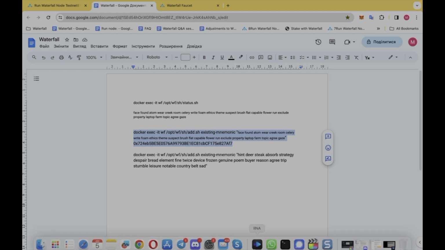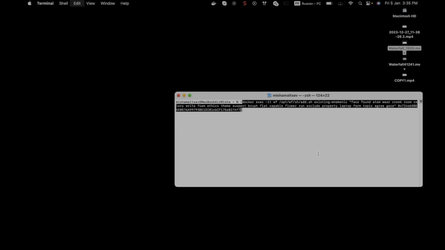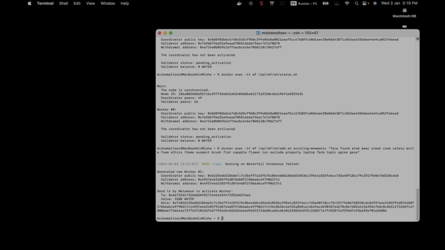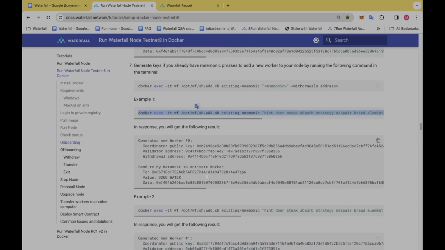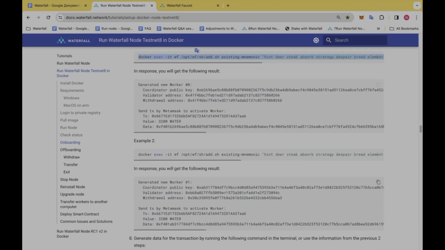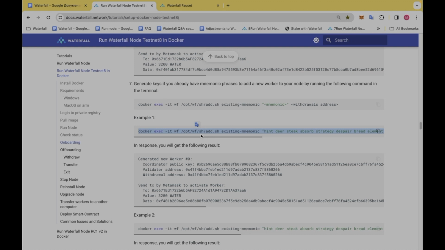Let's execute it and wait a little bit. Okay, we have successfully added worker 1. Let's move forward. So guys, as you understood, you can add more workers with this command.